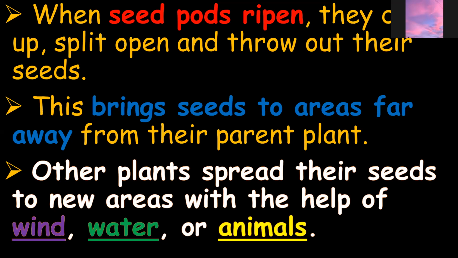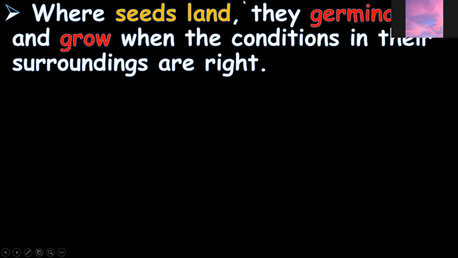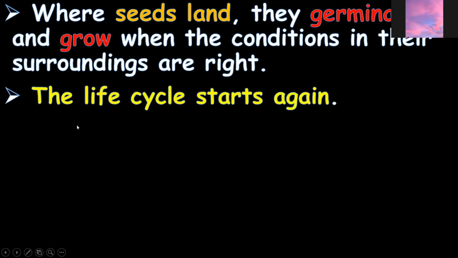Okay, will be eaten by animals, and then it will be spread somewhere. That's the reason that sometimes you can say, oh, where does this plant come from? Yeah, because maybe the animals brought that one to you. Next, where seeds land, they germinate and grow when the conditions in their surroundings are right. That right means good. If the condition is good, that means the plant will germinate. Next, the life cycle starts again.